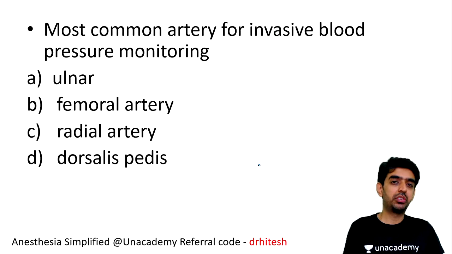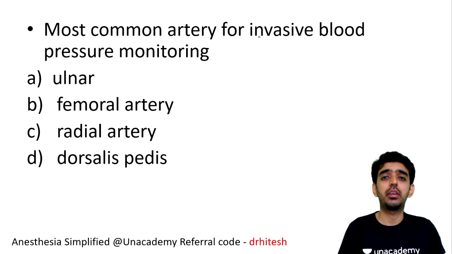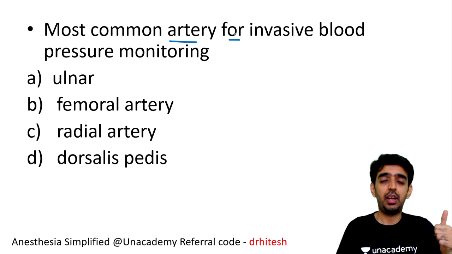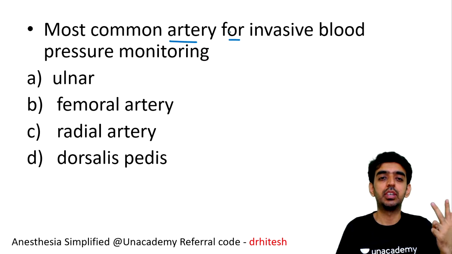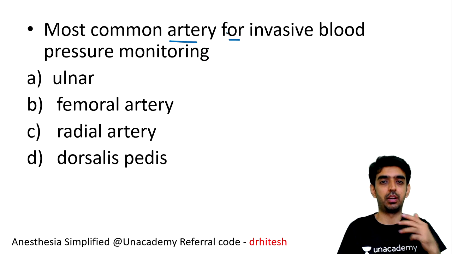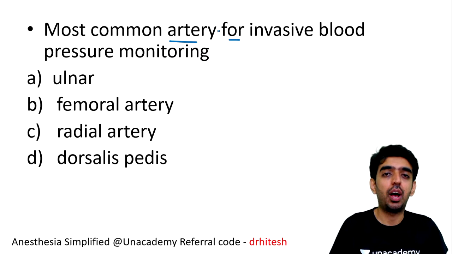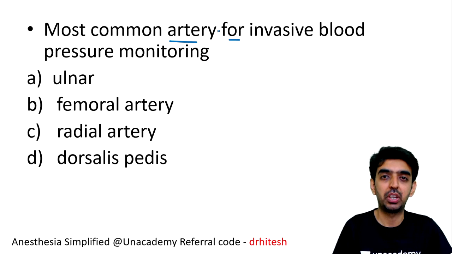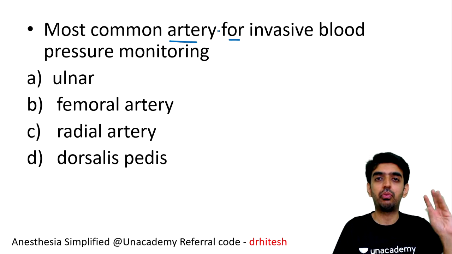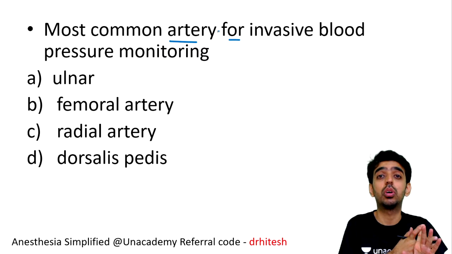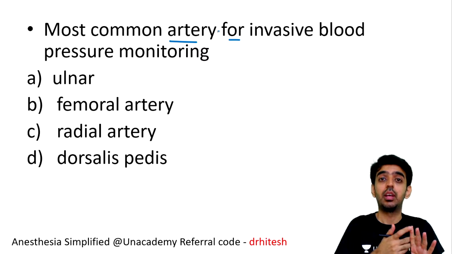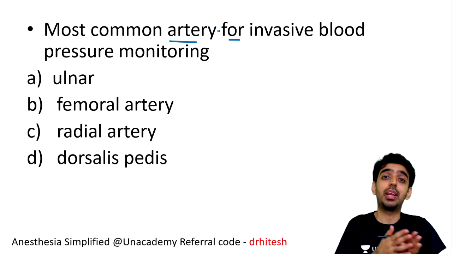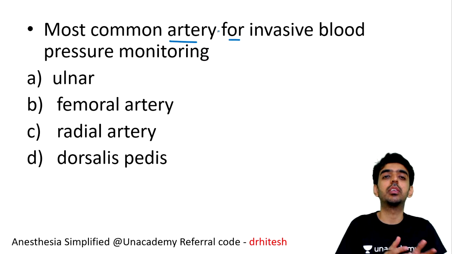So moving on to the next question. The most common artery for invasive blood pressure monitoring is option A ulnar, option B femoral, option C radial, or option D dorsalis pedis artery. Which of the following arteries is the one that we use most commonly for invasive blood pressure monitoring? Remember, we spoke about 5 minimum mandatory monitors. The second one that we spoke about was non-invasive blood pressure. When you take the blood pressure with an invasive route, that is known as invasive blood pressure monitoring.